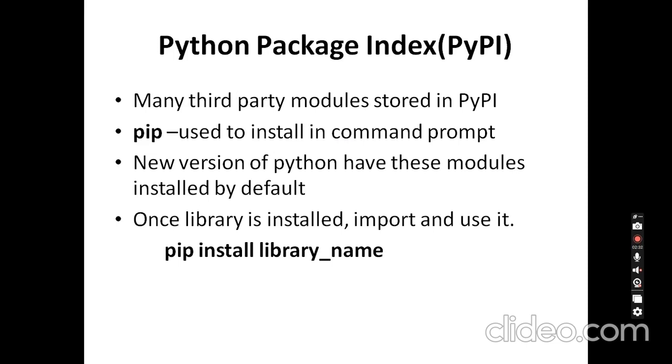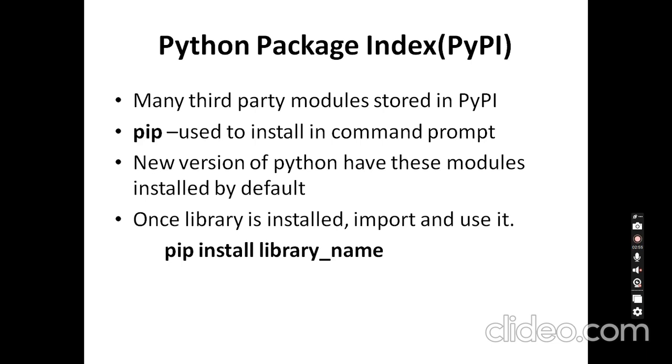Many third-party modules are also stored in PyPI, the Python Package Index. Here pip is used to install from the command prompt, so you can install third-party modules using a pip command. We need to give pip install and the library name. A new version of Python has some modules installed by default.